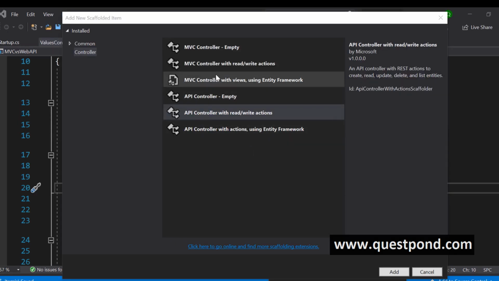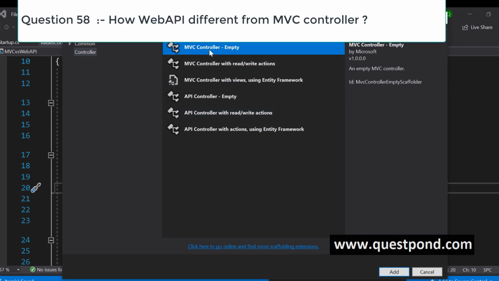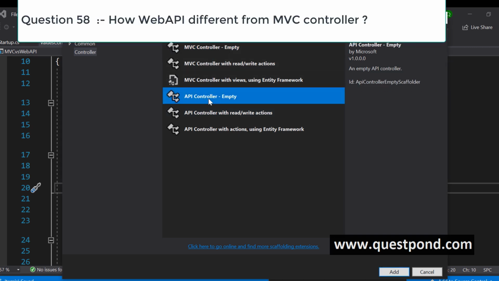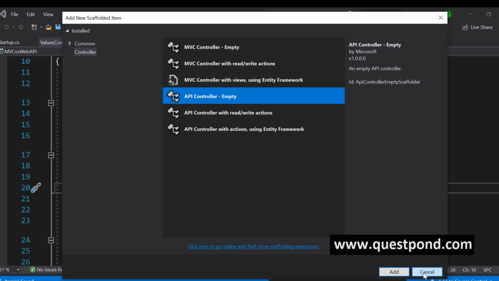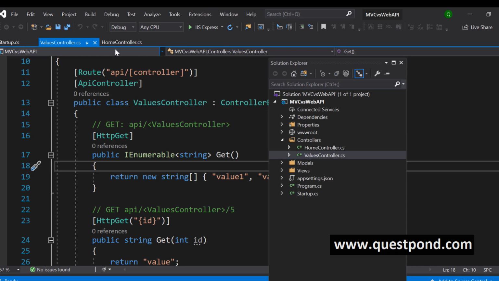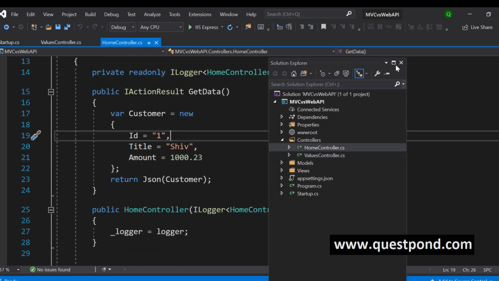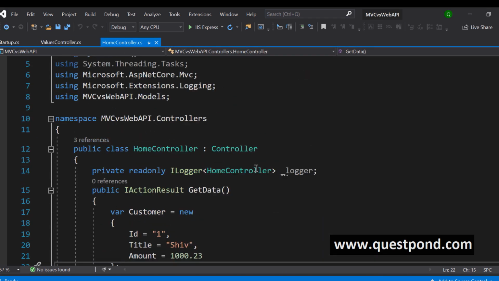What's the difference between the normal MVC controller and the Web API controller? Now the interviewer is taking you into the twists and turns kind of questions, right? So what's the difference between the normal MVC controller and the Web API controller, right? If you look at your normal MVC controller, this is your normal MVC controller. The first thing is, this normal MVC controller inherits from the Controller class.